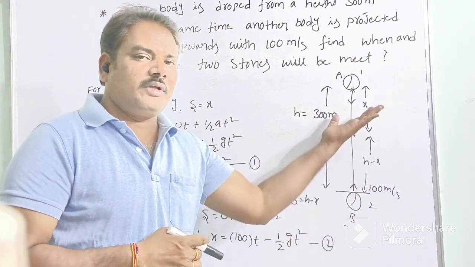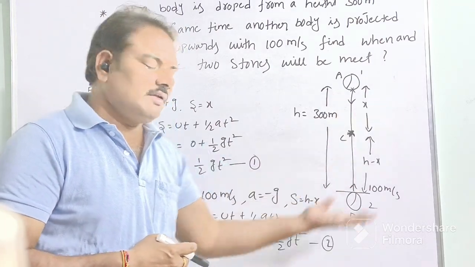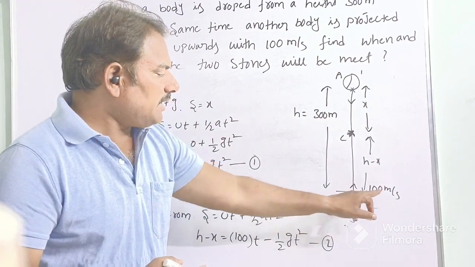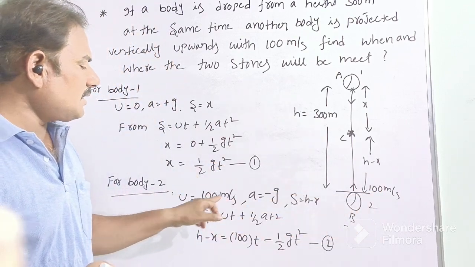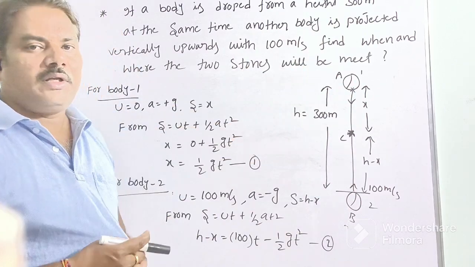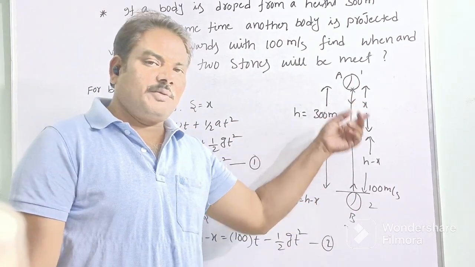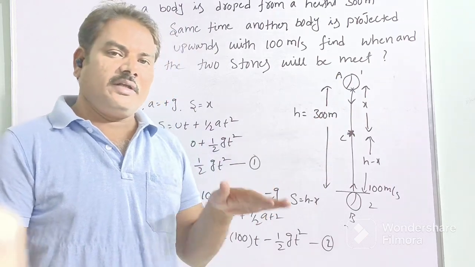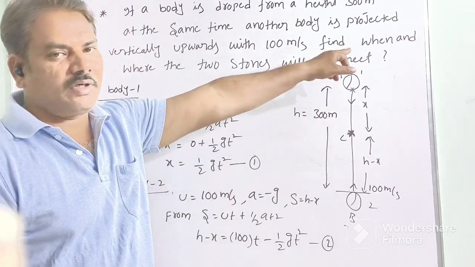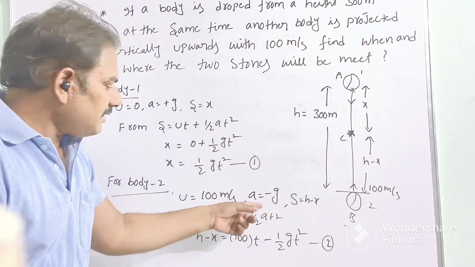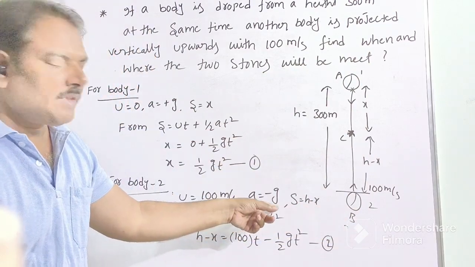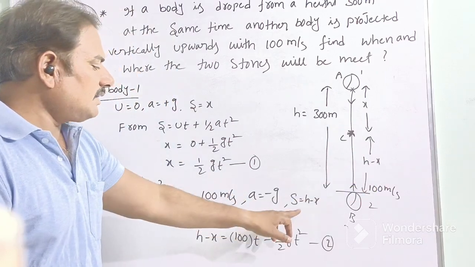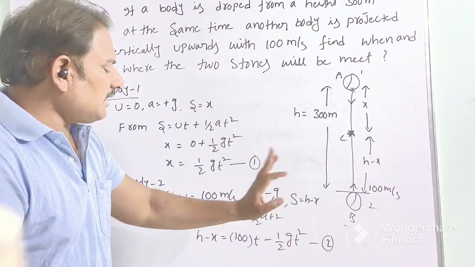Similarly, for the second body, u equals 100 meter per second vertically upward. If a body is projected vertically upward, its velocity gradually decreases and finally becomes zero at maximum height, so the body is moving with deceleration, a equals minus g.